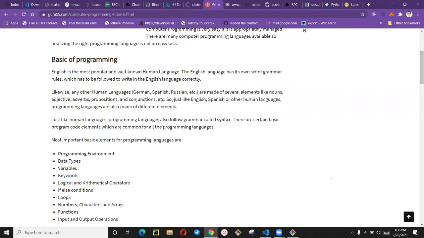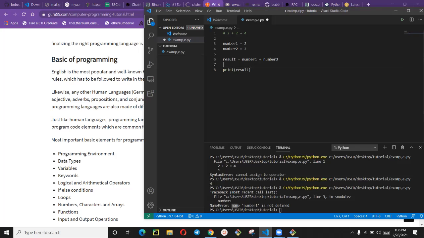Then data types. Let's come here. Data types. These two here are data types. Can anybody tell me what kind of data type this two is? Can somebody tell me, please? What kind of data type is two in programming? Integer. Brilliant. Good. It's integer. So in programming, this two is called integer in any programming language you are doing.